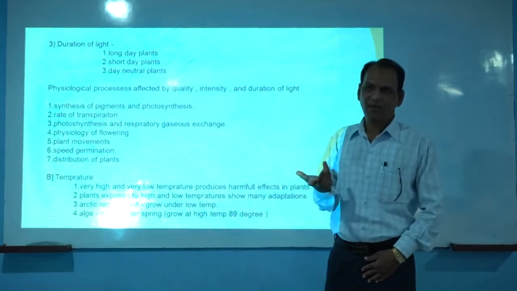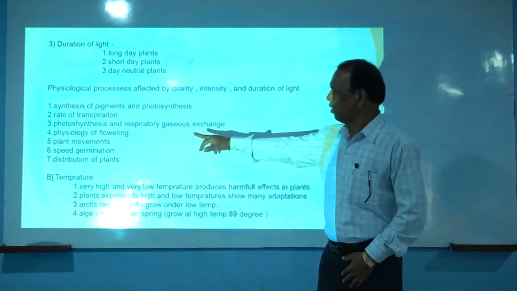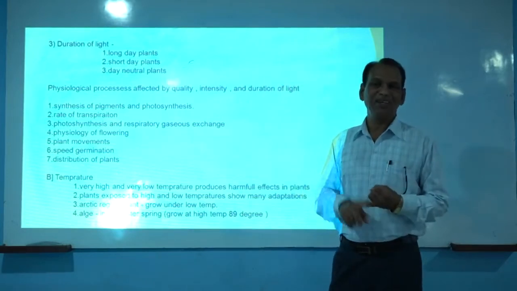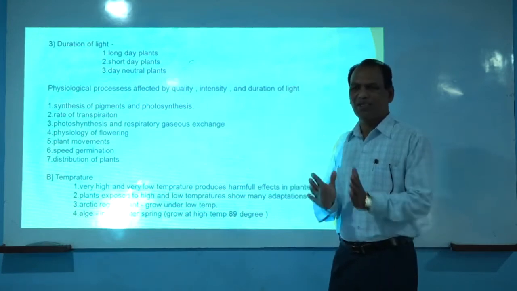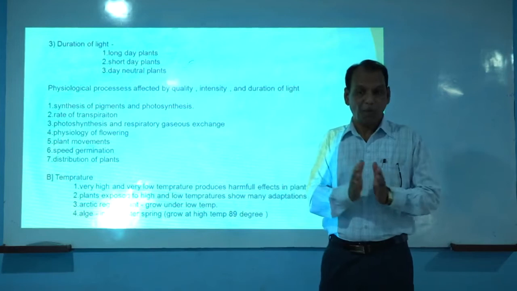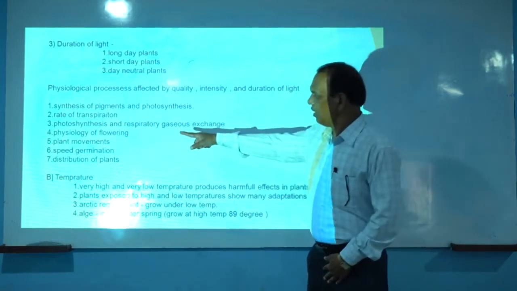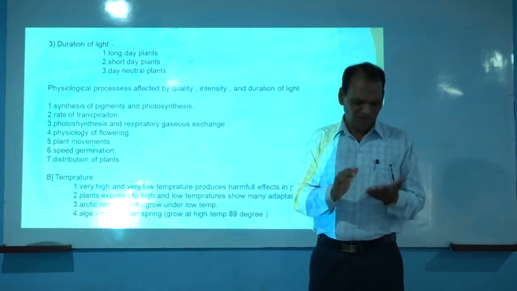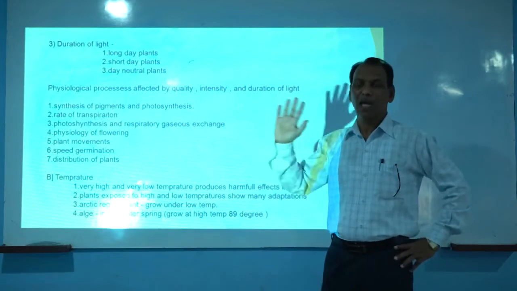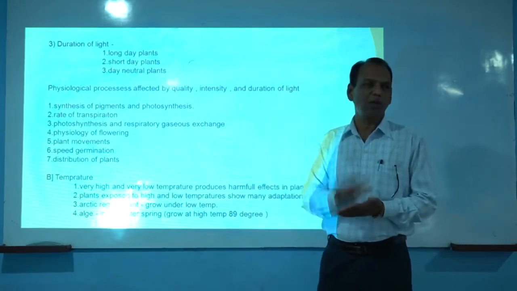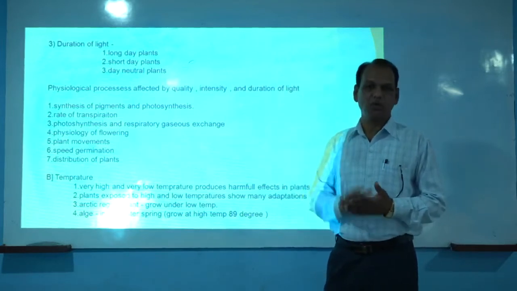For example, light or intensity of light. Physiology of flowering, I have told you earlier. On the basis of the requirement of photoperiod, plants are classified into three categories: long-day plants, short-day plants, and day-neutral plants. Flowering means conversion of vegetative buds into reproductive buds. It takes place naturally in every higher plant. After completion of vegetative growth, up to some extent, every higher plant produces flowers from vegetative buds.